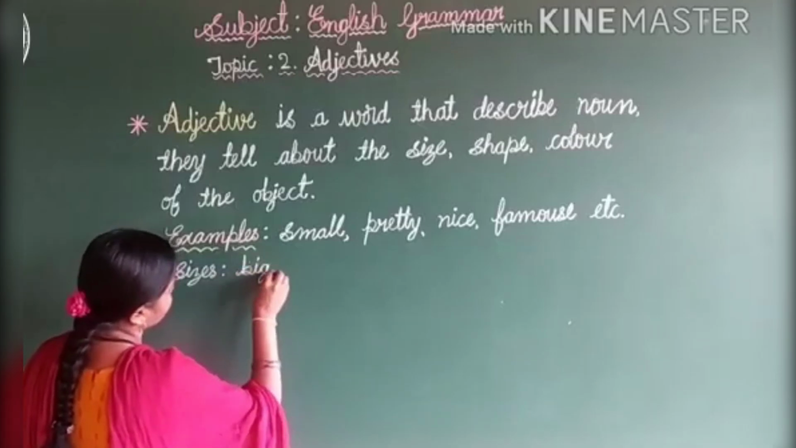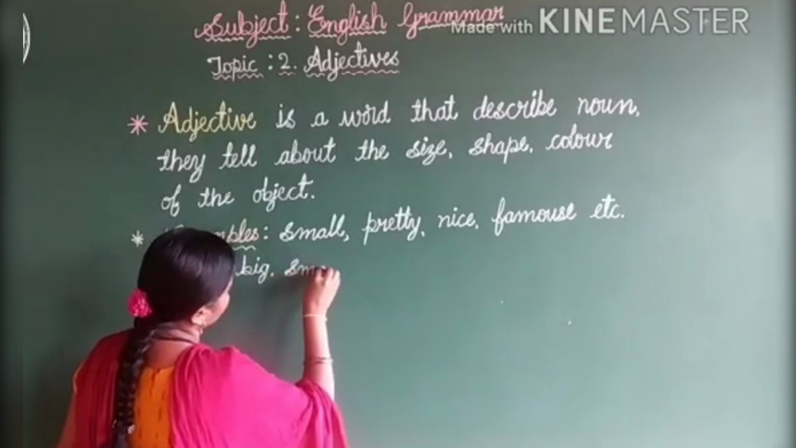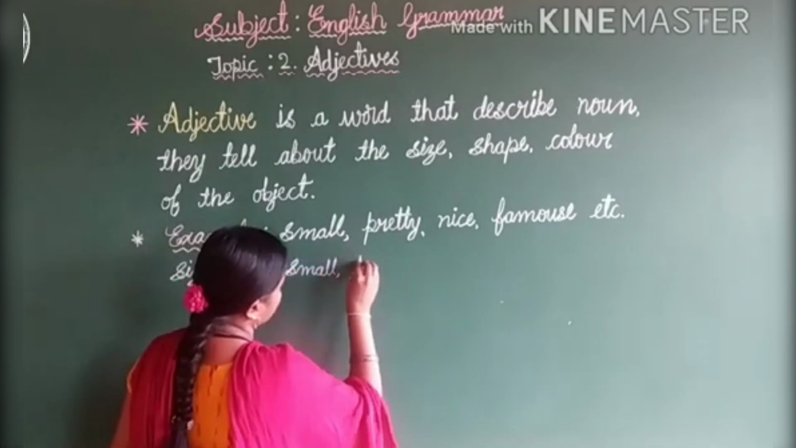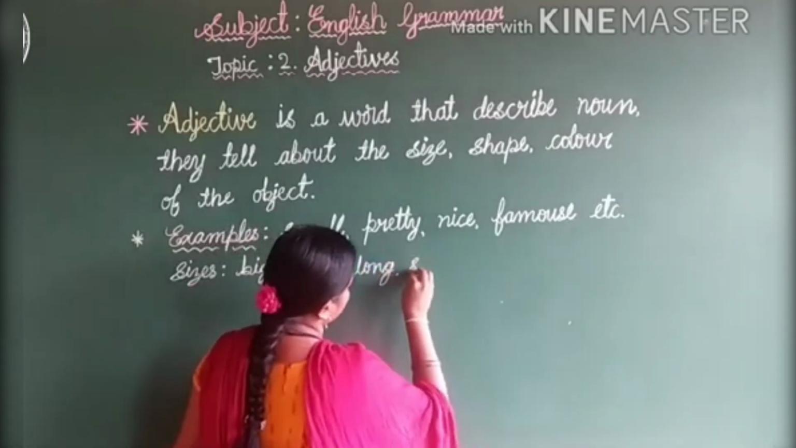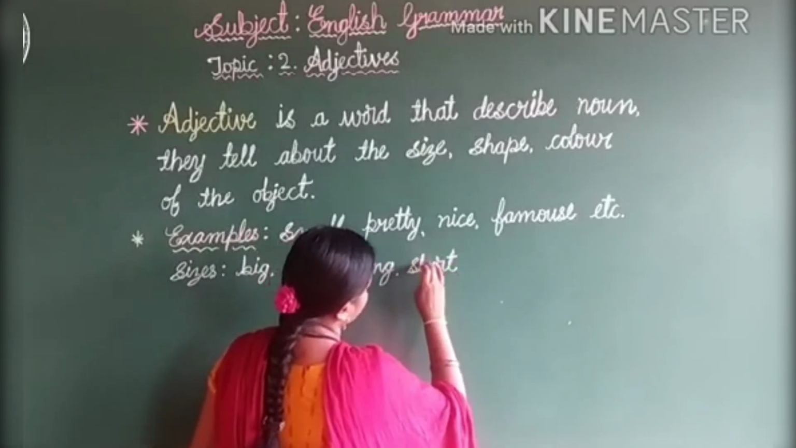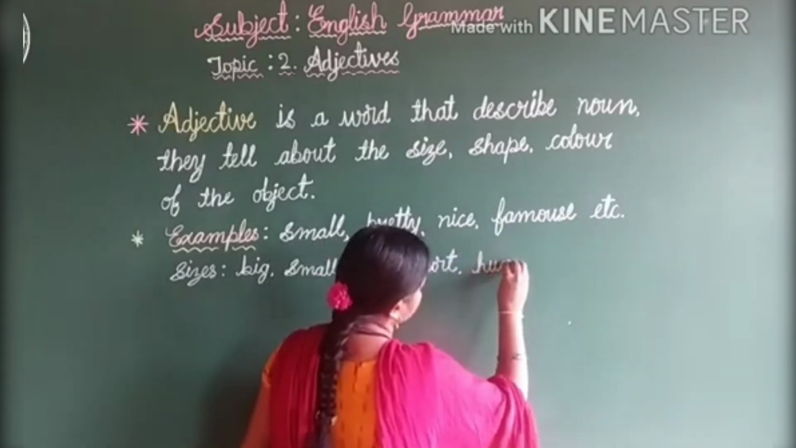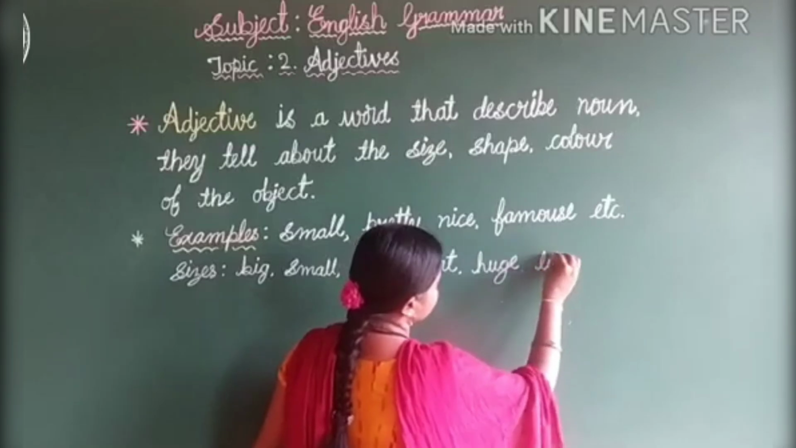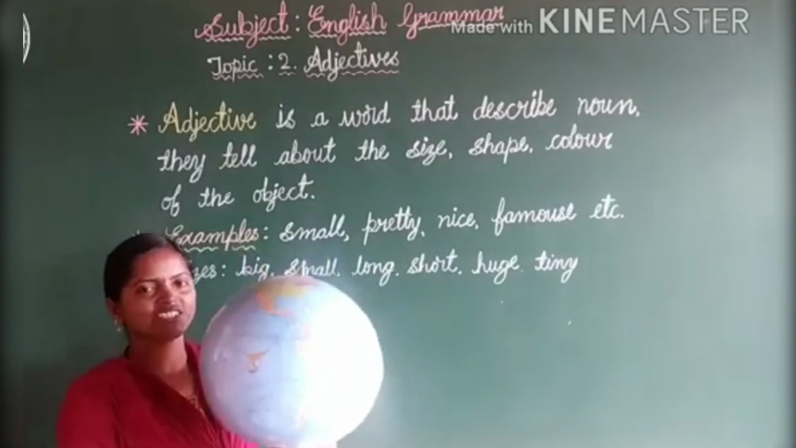Just look at the board now. B-I-G, big. Big size. S-M-A-L-L, small size. L-O-N-G, long size. S-H-O-R-T, short size. Huge. Huge means very big. Tiny. T-I-N-Y. Tiny means very small. Are you watching this thing? You know what is this?